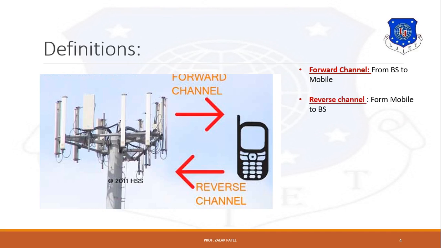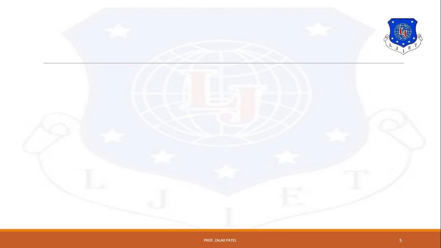Second one is reverse channel, which means the channel used to transfer information from mobile station to base station. It is also called the uplink channel. There are also some other definitions related to wireless communication.